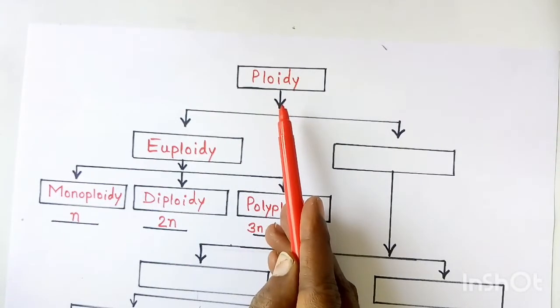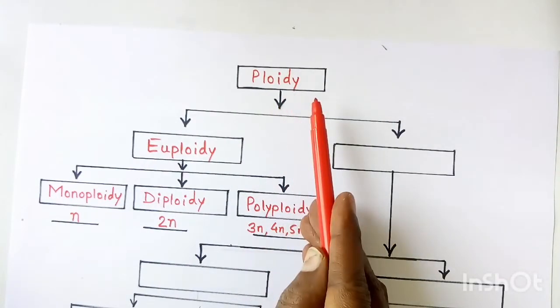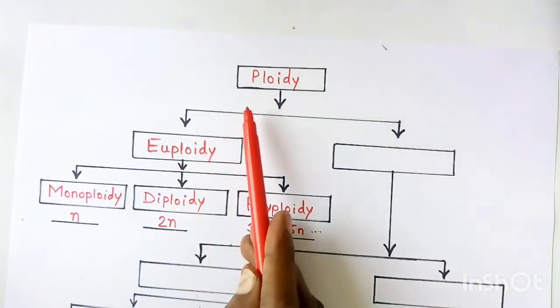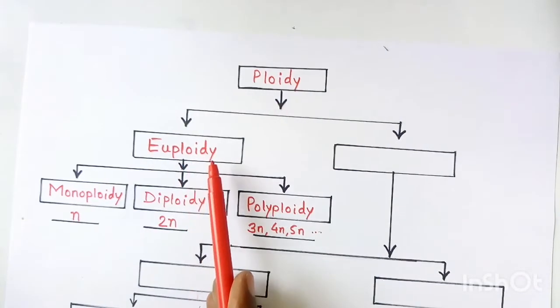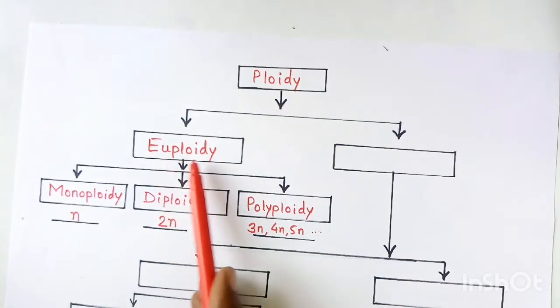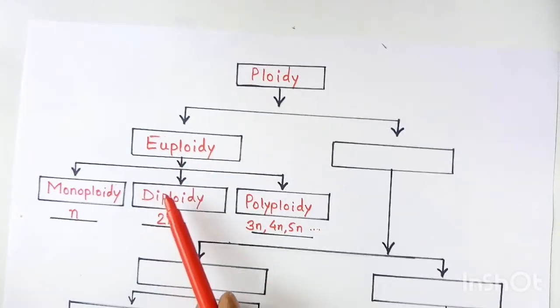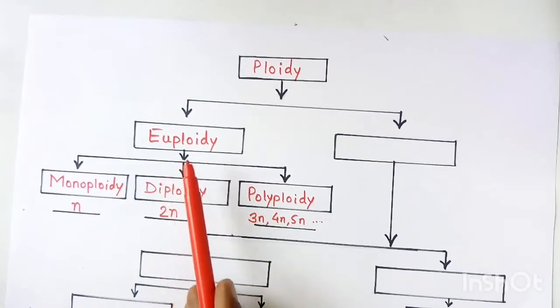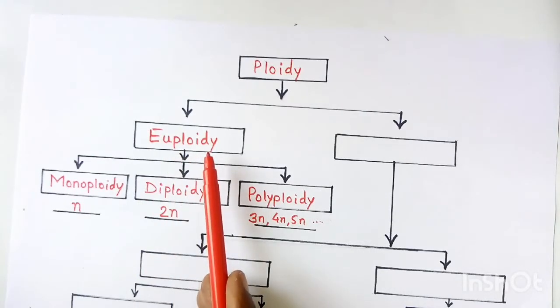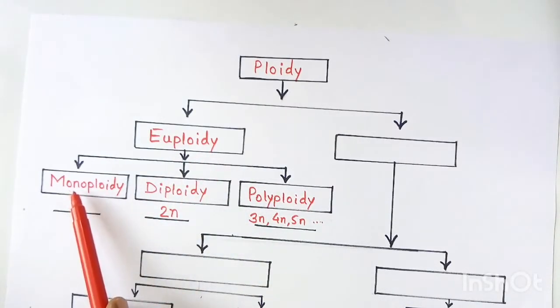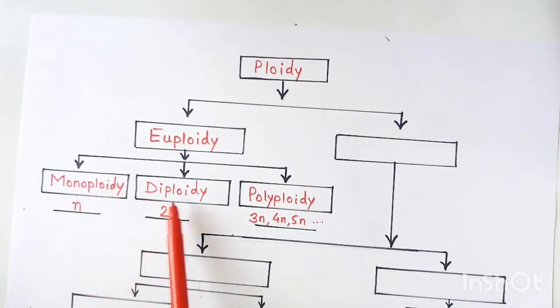Ploidy is the number of sets of chromosomes in a cell, which is further classified as euploidy. Euploidy is when it is an exact multiple of a haploid set. It is further classified as monoploidy, diploidy, polyploidy.